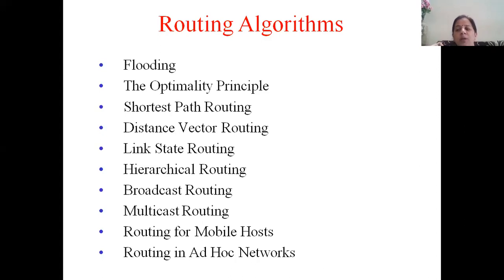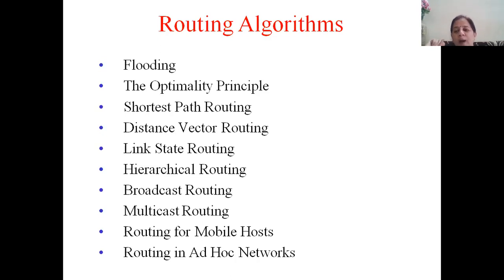So some of the common routing algorithms which we must know are flooding, shortest path routing, distance vector routing, link state routing, hierarchical routing, and some other types of routing are there which you don't have for your syllabus, but in short we will learn them. That is broadcast and multicast routing, and routing for ad hoc networks and mobile hosts.